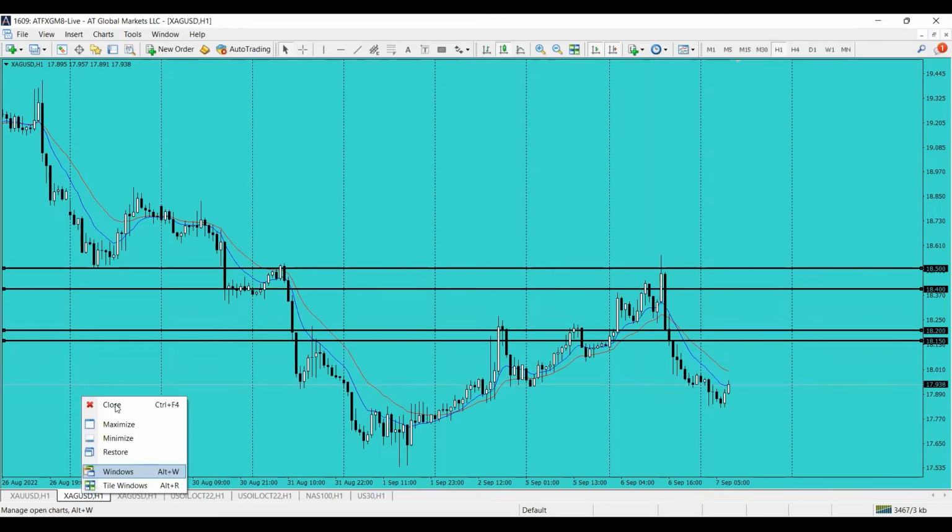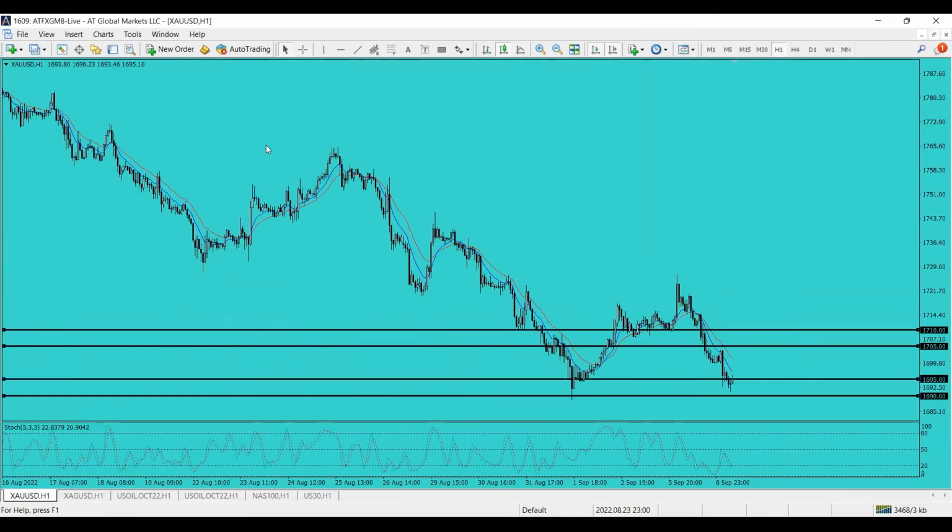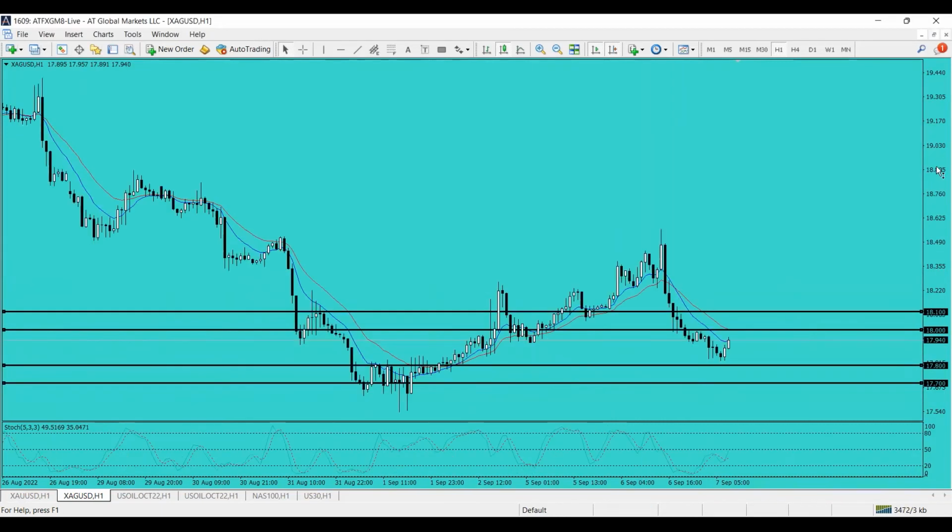So for silver, what are the levels that we need to pay attention to for the day? Number one, the level is 18, and same thing with 17.80. So if you can see that silver is traded beyond 18, then you might see 18.10 in the picture. And if it's traded below 17.80, then you might see 17.70 for the day.